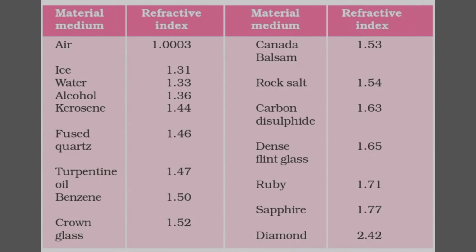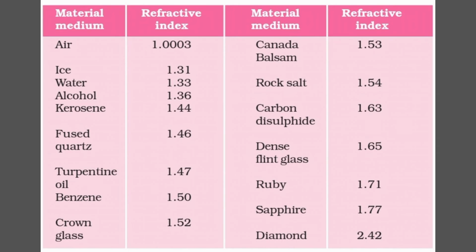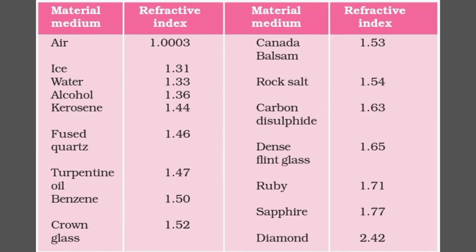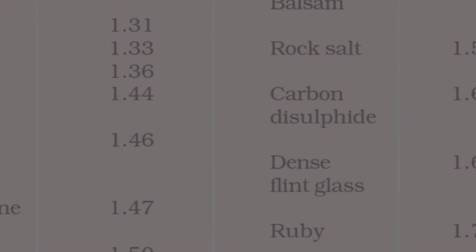The values of absolute refractive index of different transparent media are already given in your textbooks. Just keep in mind these values: the refractive index of water, a transparent medium, is 1.33. Refractive index of air is normally considered as 1. Refractive index of glass is considered as 1.5. Refractive index of diamond is considered as 2.42. Other media values you can also obtain from the textbooks.